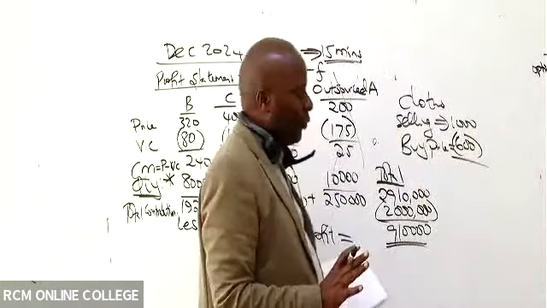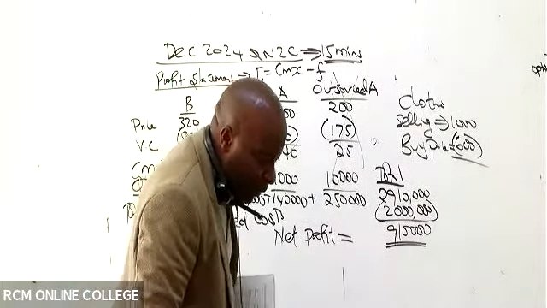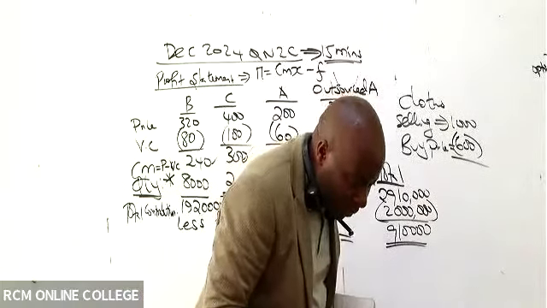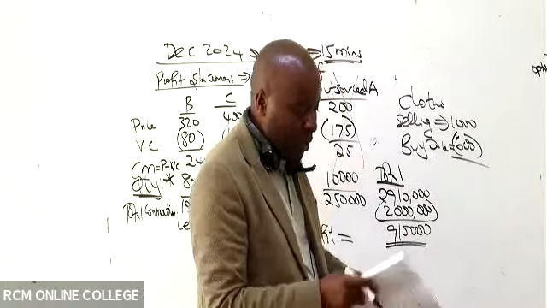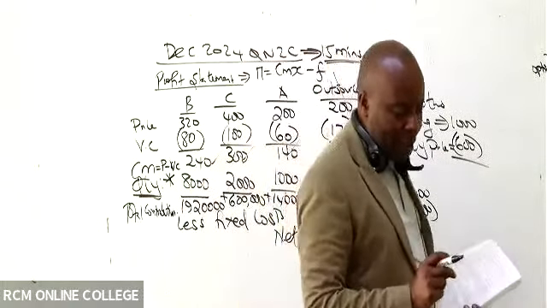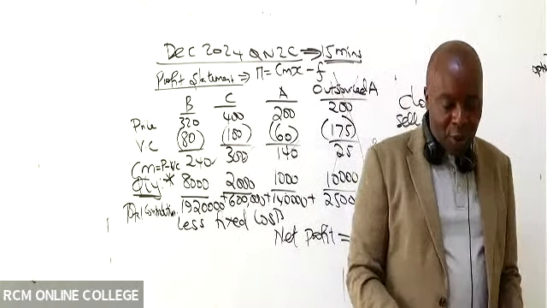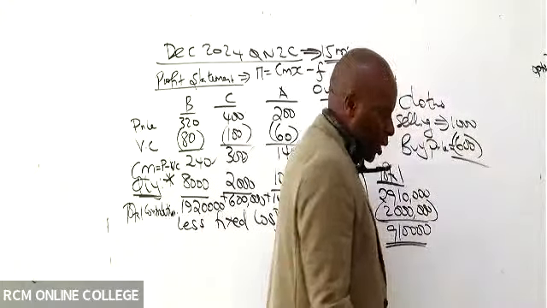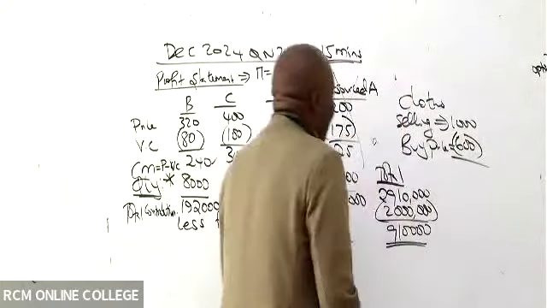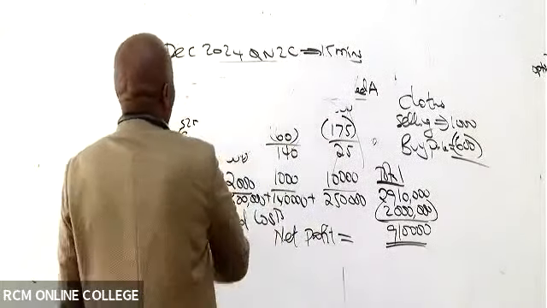So December 2024, question number 2C. That one is given in the notes. Note number 6, 2 million is given. Fixed cost is given in the notes. So we are doing December 2024, question number 2C, and I am giving you exactly 15 minutes.